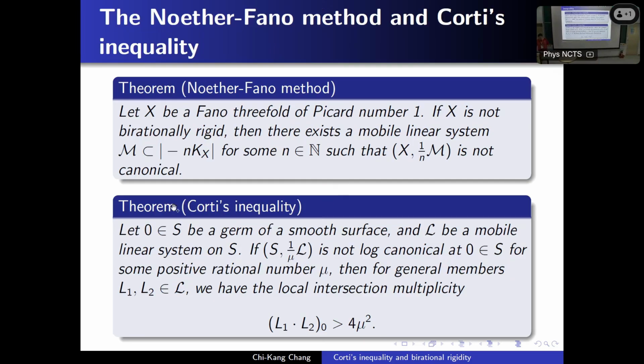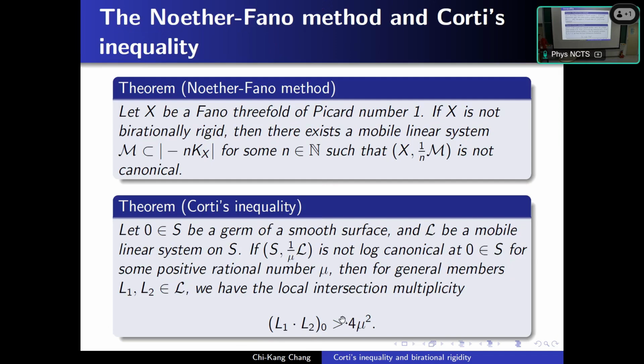Another important tool is Corti's inequality. Suppose we are on a surface S, and L is a mobile linear system on S such that the pair (S, 1 over mu L) is not log canonical at a smooth point for some positive rational number mu. Then for general members in this linear system, we have the local intersection multiplicity of L1 and L2 is at least 4 mu square.